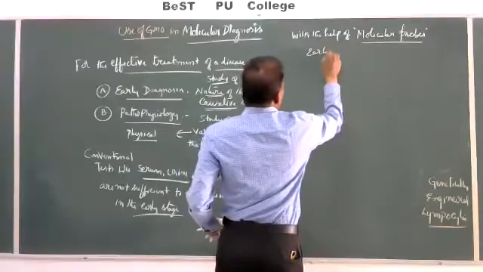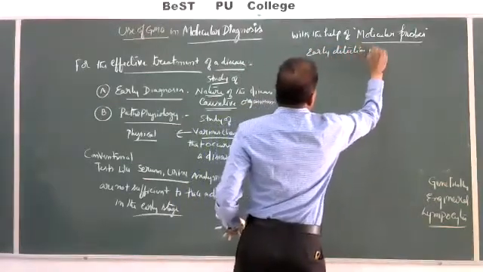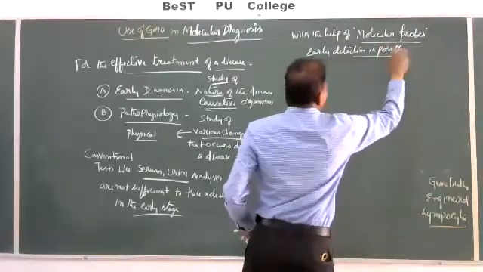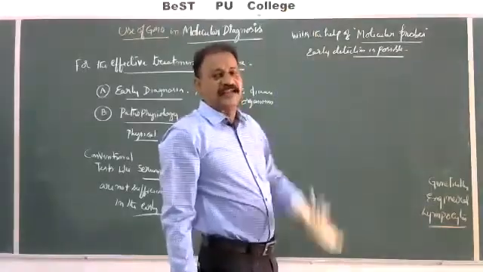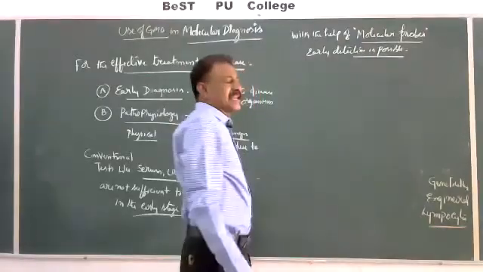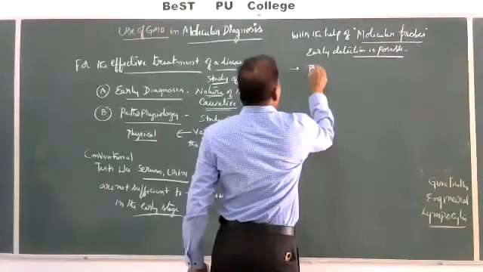Early detection is possible. cDNA probes we have seen in the DNA fingerprinting. Early detection is possible with techniques like